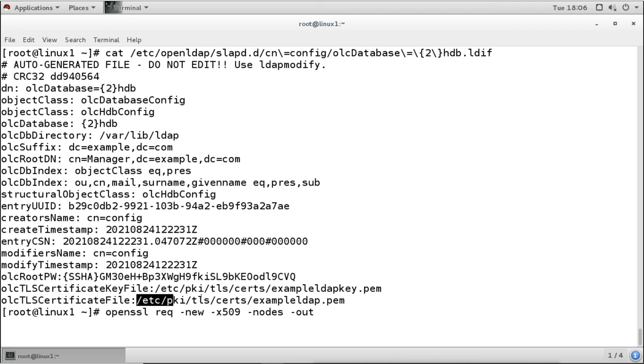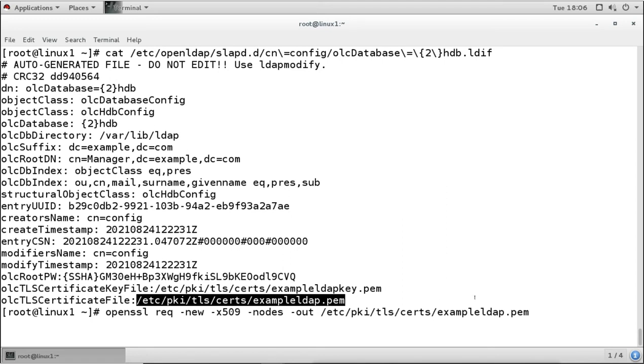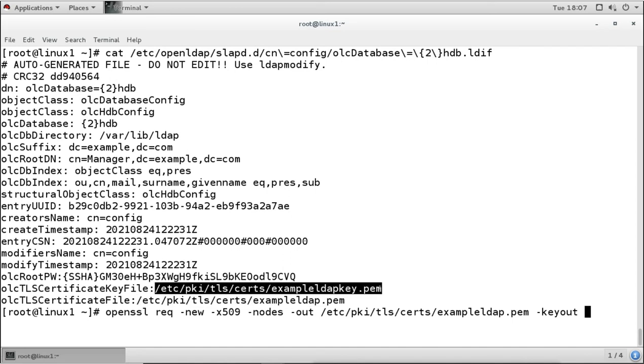So I will copy the name, so I don't make a mistake. This will be the certificate output file, and then I will use the keyout option to output the key, and the key will be this. So this will be the key file, and then we can mention the validity for this certificate, days 365. I will say 365, and then I will press enter.